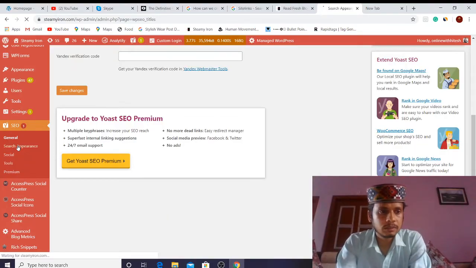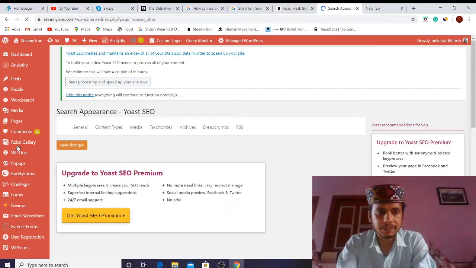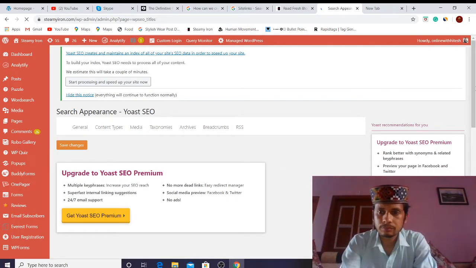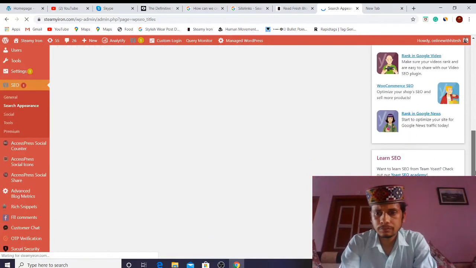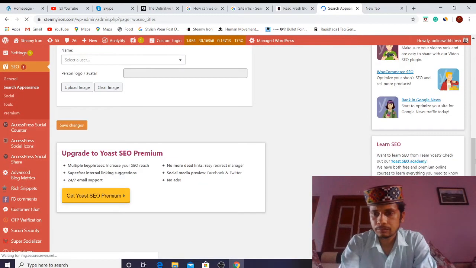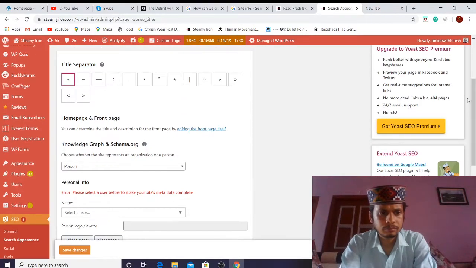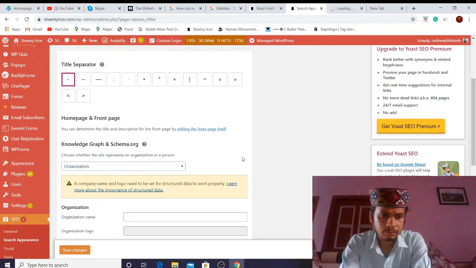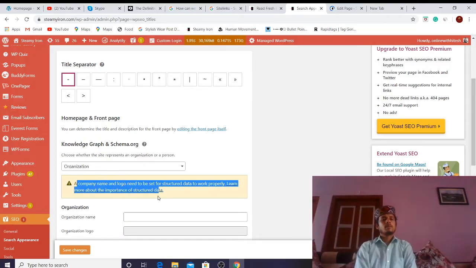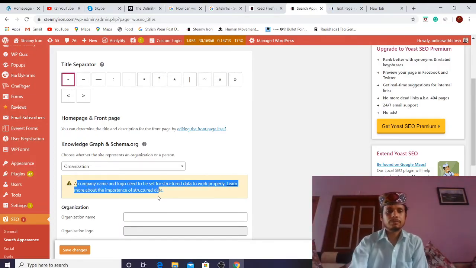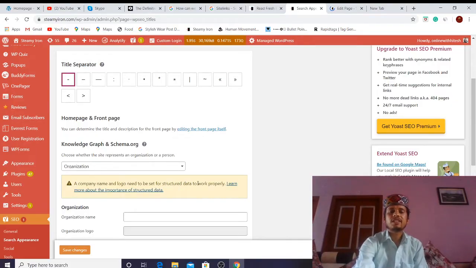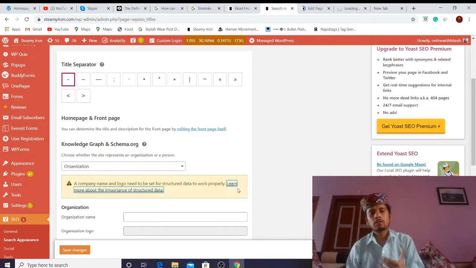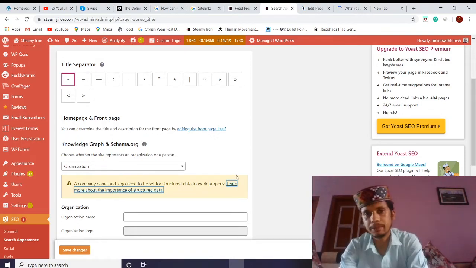So let's go to Search Appearance. Here we can see knowledgegraph.schema.org: a company name and logo need to be set for structured data to work properly, and learn more about the importance of structured data. So we are going to click on this page.